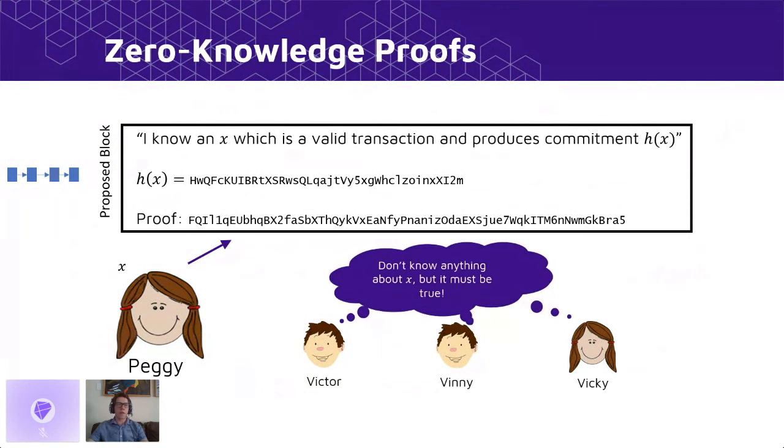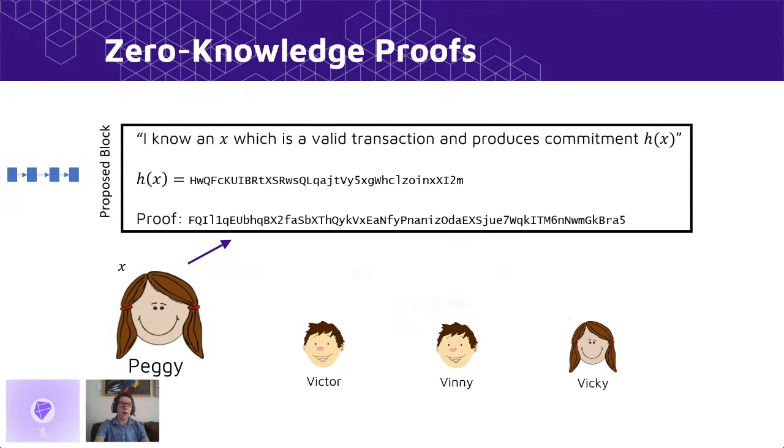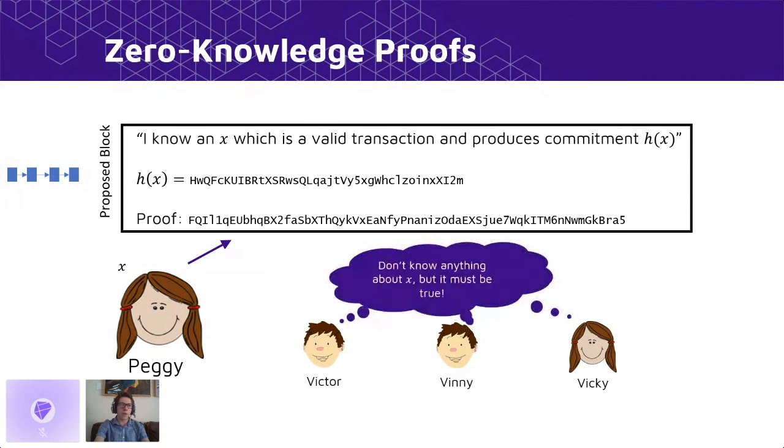And all of our verifiers can look at this proof, run the verification algorithm, and be convinced that I actually do know a transaction that produces this commitment and satisfies the validity rules. So this allows me to, instead of just convincing a single verifier, convince all verifiers that my data is valid without having to reveal my data in clear.